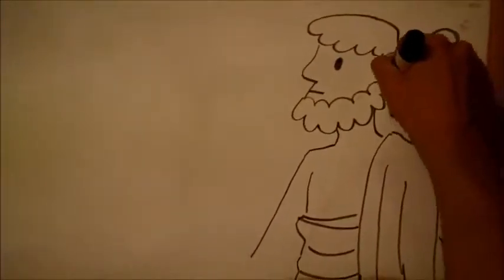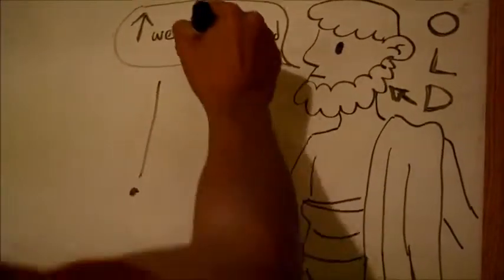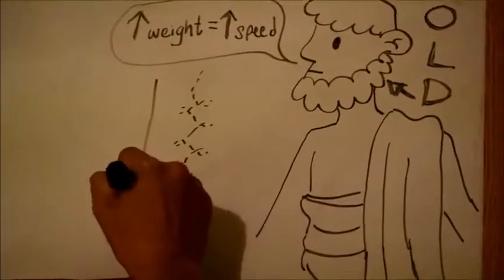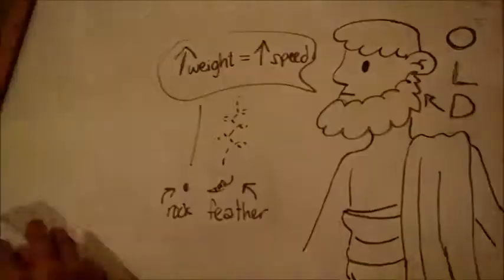Aristotle introduced his theory first. He believed that the weight of an object is directly related to the speed at which it falls down to Earth. He got people to believe him with his rock and feather demonstration.